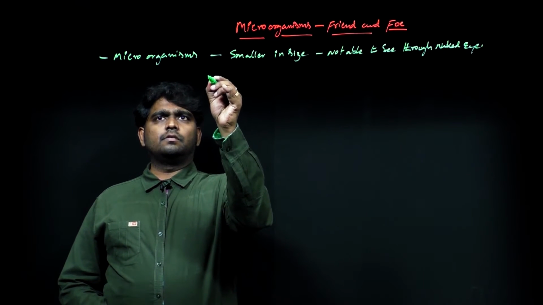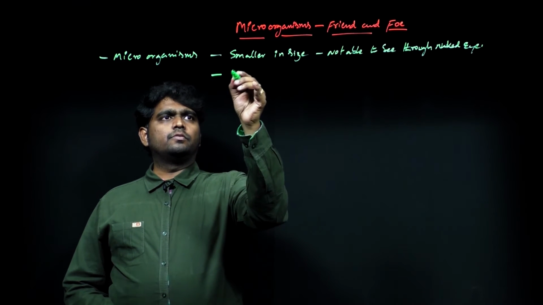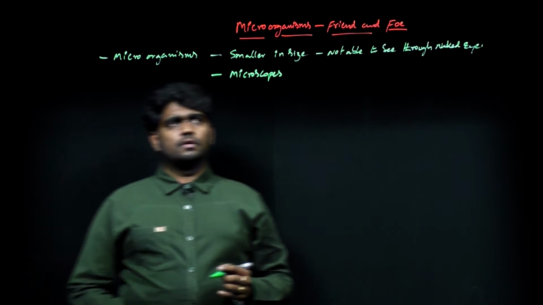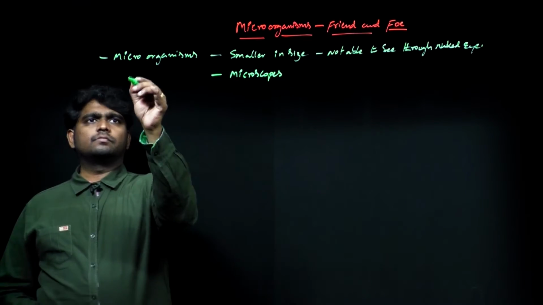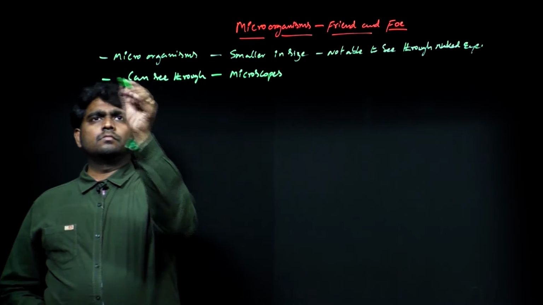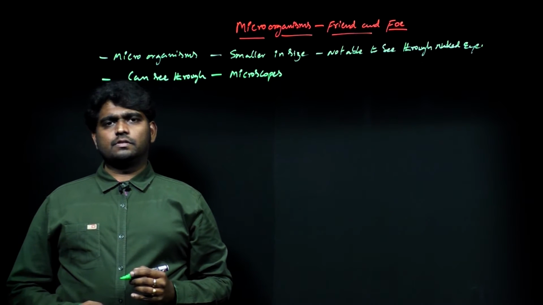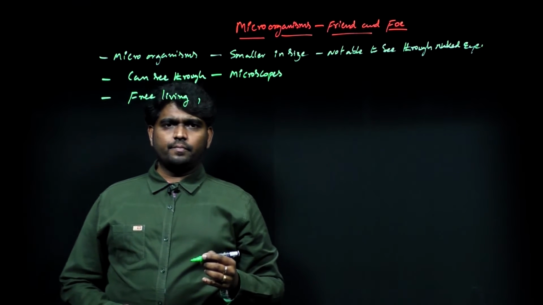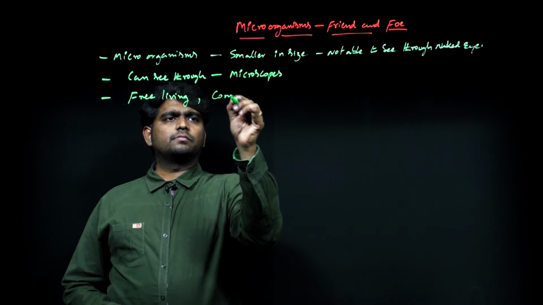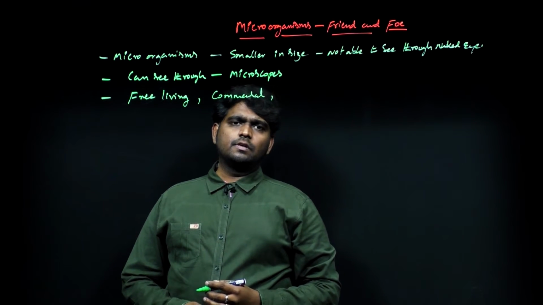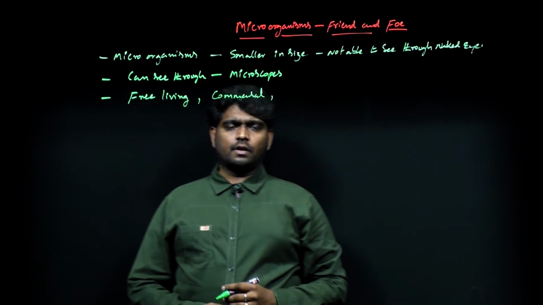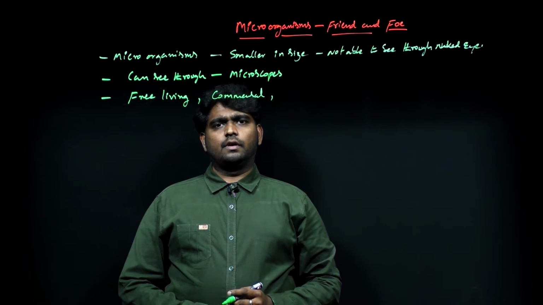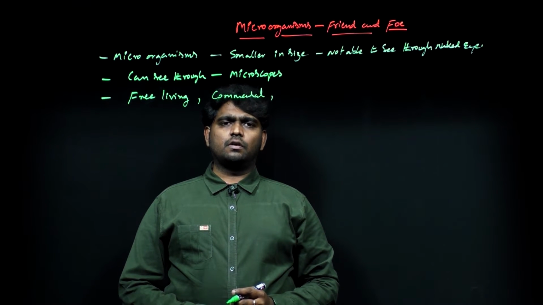That means we can see them only through microscopes. Most of these organisms are free living. Some act as commensals. Commensal means they are just dependent upon another organism, which we call the host, and they do not harm the host. That is called commensal.